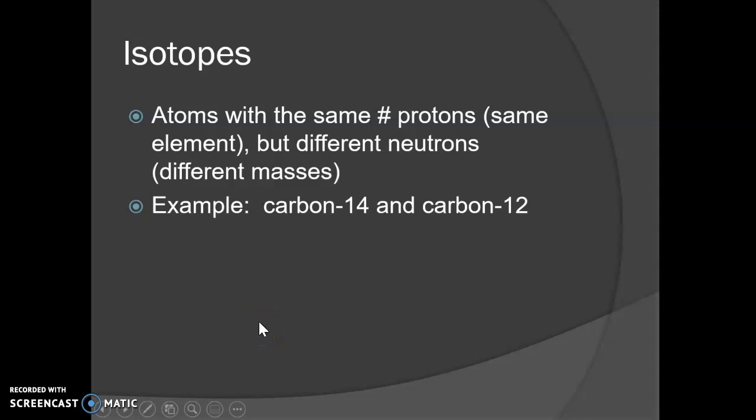Isotopes are atoms that have the same protons, which means the same element, but they have different neutrons and therefore different masses. So these two are an example of isotopes of each other. They're both carbon, which means they both have 6 protons, but notice that the mass of this is 14, which means it has 8 neutrons, and the mass of this one is 12, which means it only has 6 neutrons. So different neutrons, different masses, but the same element, we say those are isotopes.